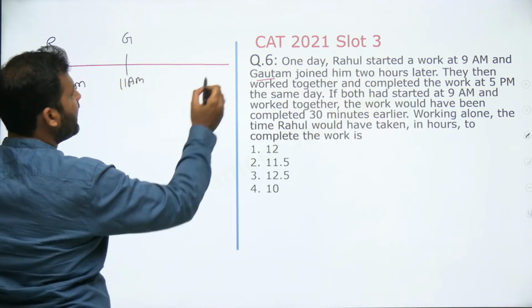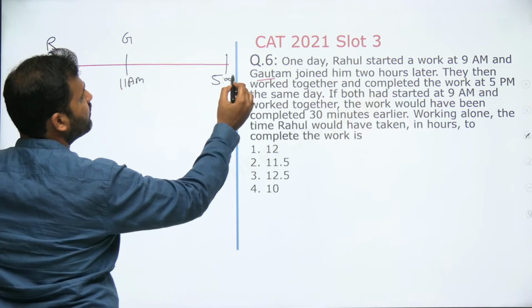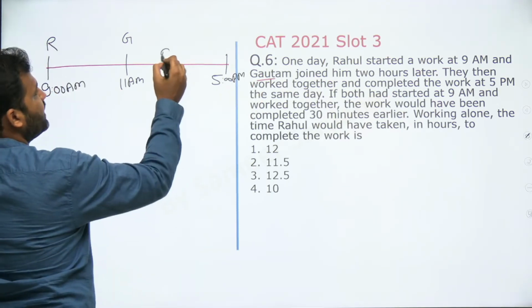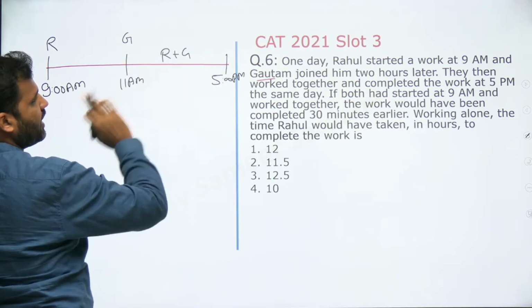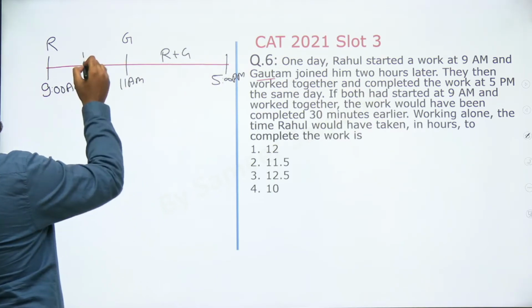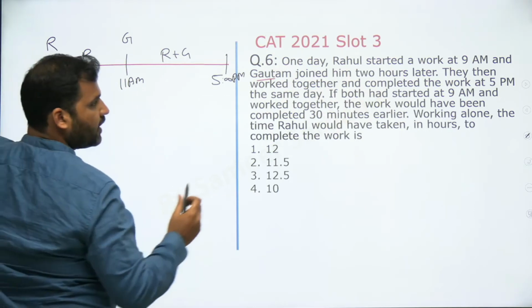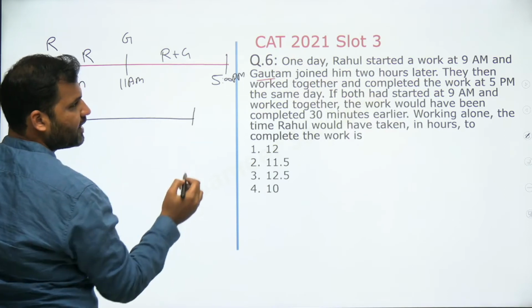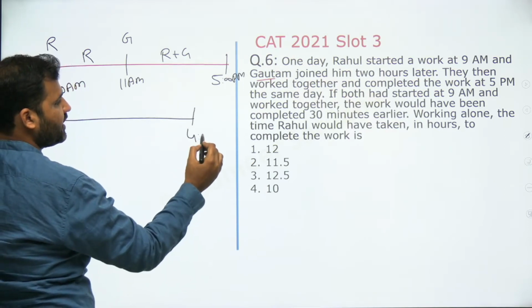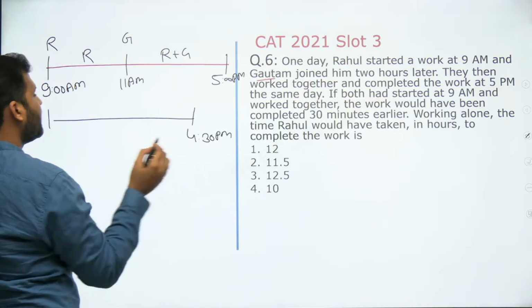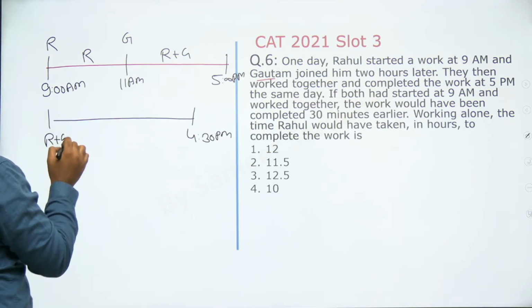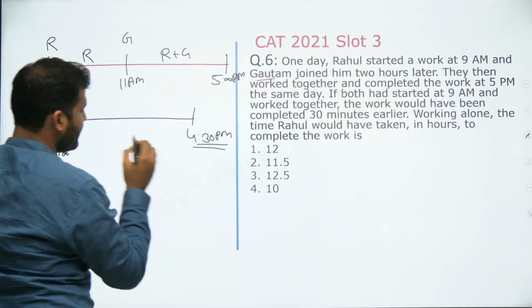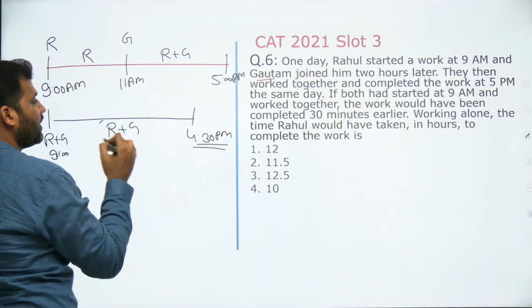Completed the work at 5 p.m. the same day. So in this duration, Rahul and Gautam both are working. Here only Rahul is working. Now the question says if they both had started at 9 a.m., in that case, the work would get finished 4 hours 30 minutes earlier. That means the work will get finished at 4:30 p.m. Both Rahul and Gautam started the work at 9 a.m. and the work gets finished at 4:30, right? So in this whole duration, Rahul and Gautam are working.